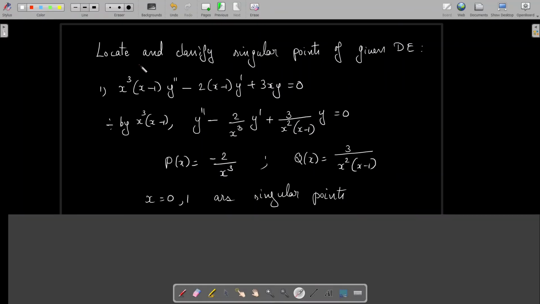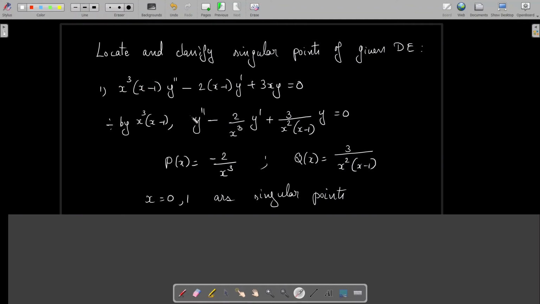Let us have some exercise problems. Locate and classify regular singular points of given differential equations. First differential equation is x cube into x minus 1 y double dash minus 2 into x minus 1 y dash plus 3xy equal to 0. First of all, you have to make the coefficient of y double dash as 1. So we have to divide the whole equation by x cube into x minus 1.